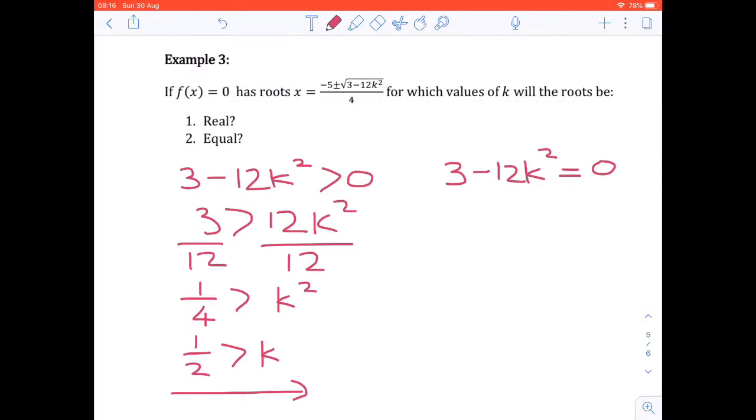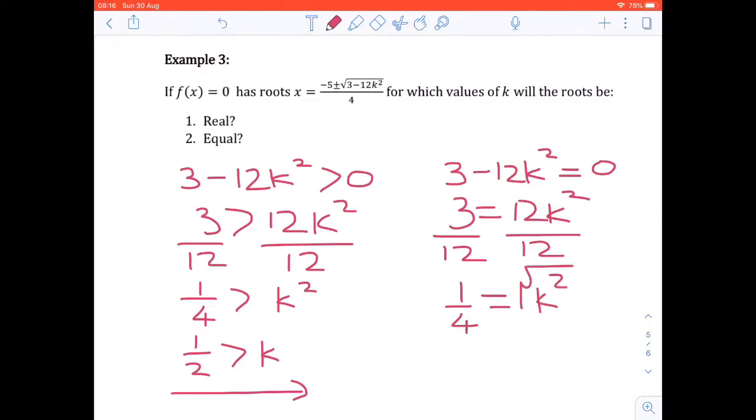So now we solve for k. So 3 equals 12k squared. Divide by 12 on both sides to get k by itself. So 1 over 4 equals k squared. Square root both sides. And remember, because we're square rooting both sides, we have to put plus minus because it could be either. So it equals plus or minus a half equals k.